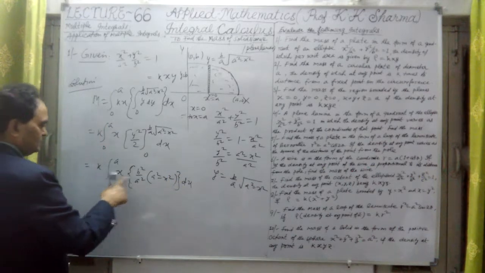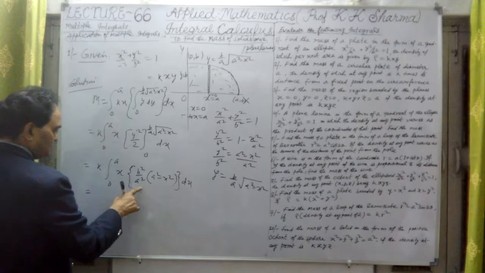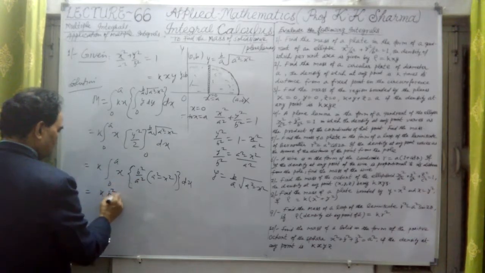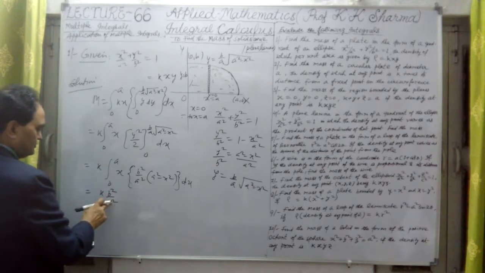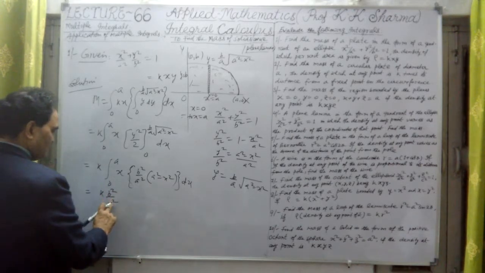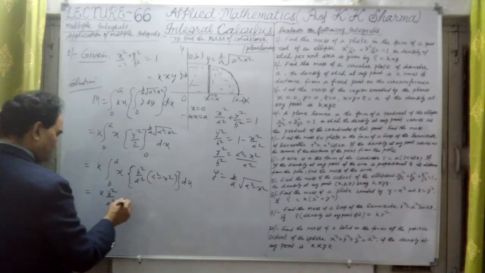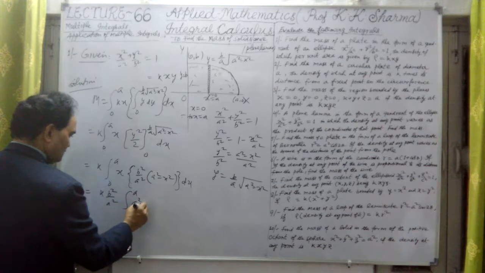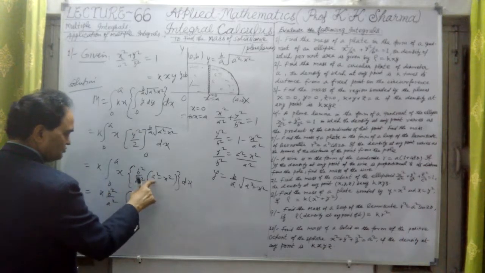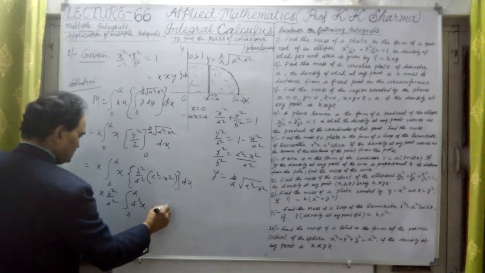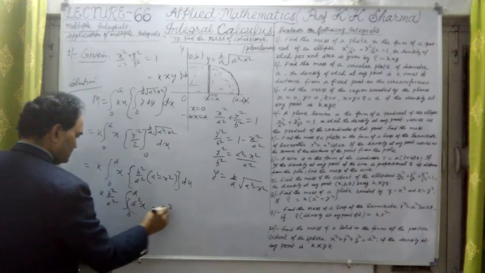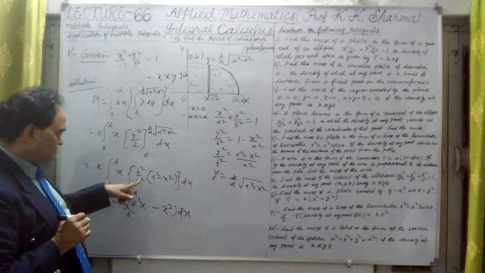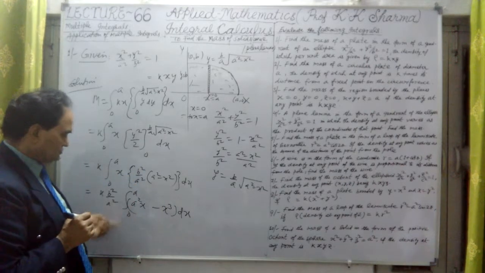I take the constant k into b square upon a square outside. First I have to multiply by x inside. It will be the integral from 0 to a of a square into x minus x cubed. Now this is to be integrated with respect to x.